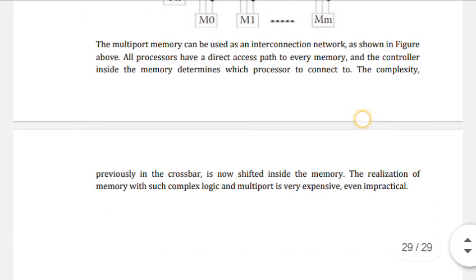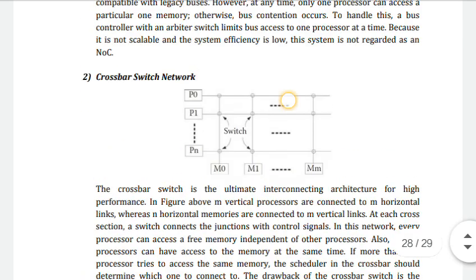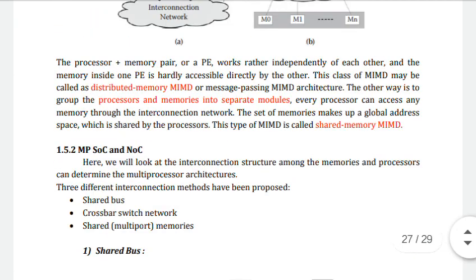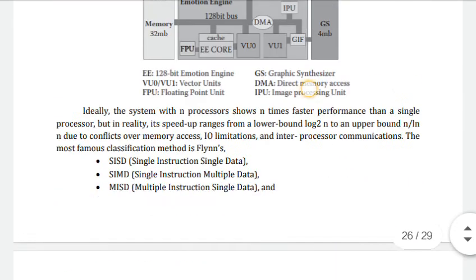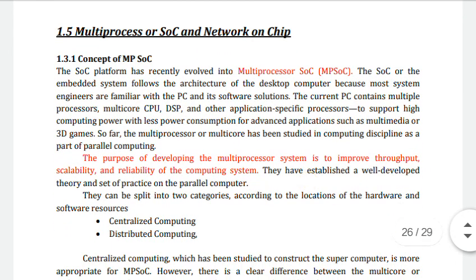The complexity previously in the crossbar is now shifted inside the memory. So the realization of memory with such complex logic and multi-port is very expensive and not very practical. So these are the types of interconnections used. These all come under the topic of multiprocessor SoC and network on chip design.